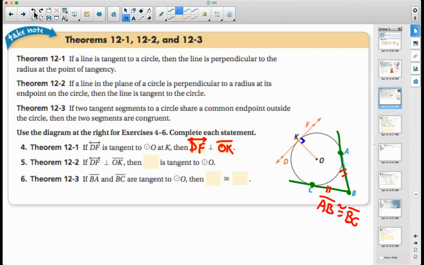All right, theorem 12.2. Theorem 12.2 says if line DF is perpendicular to segment OK, then that means that the line DF must be tangent to circle O. Okay? And we kind of already answered this last one. If segment BA and segment BC are tangent to circle O, then segment BA and segment BC are congruent to each other.